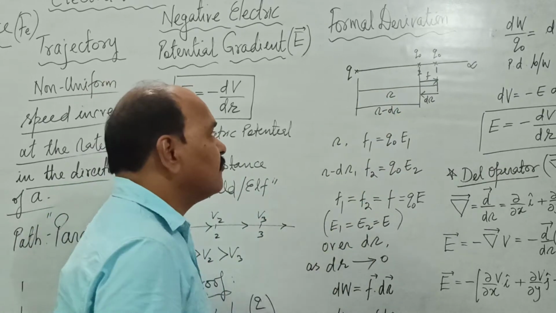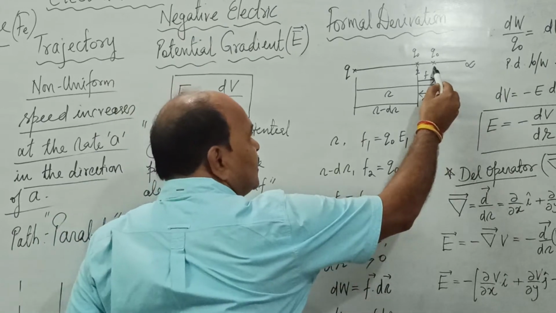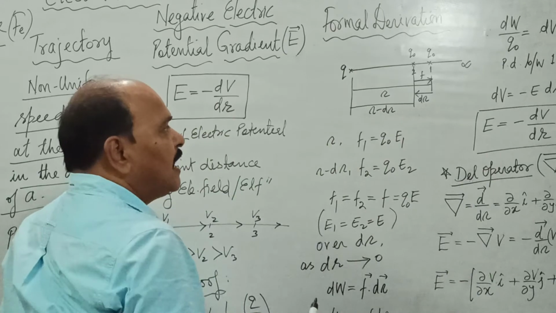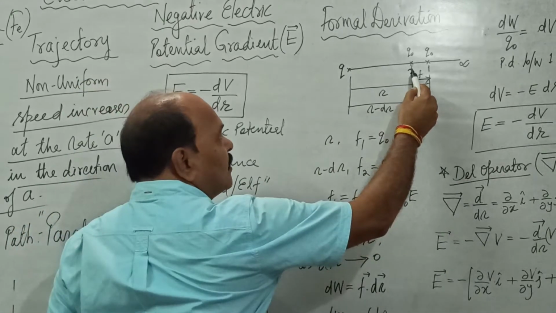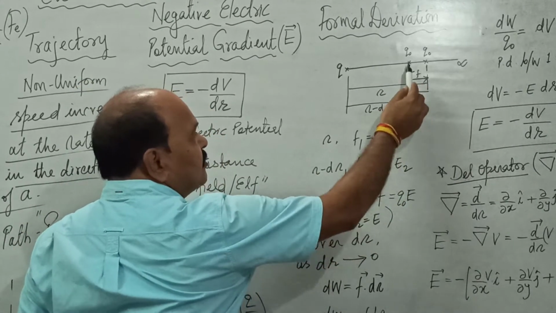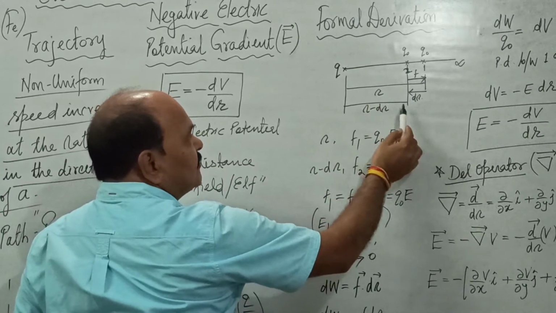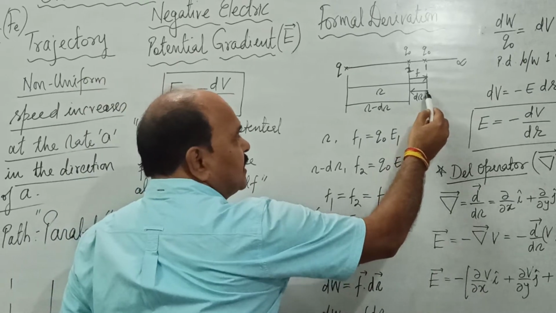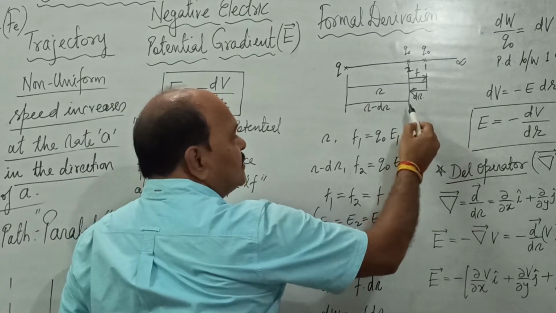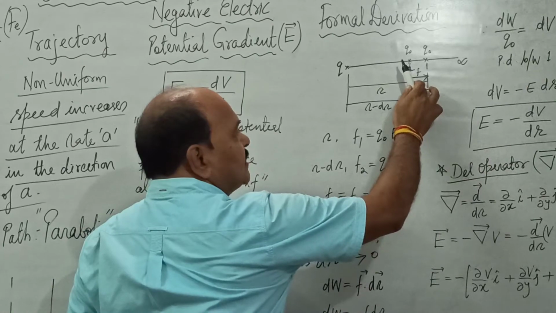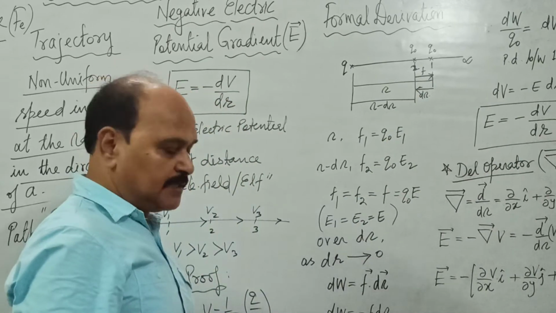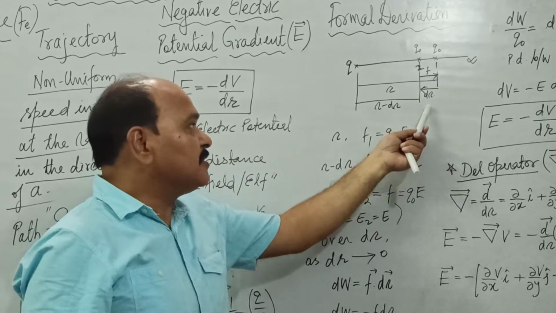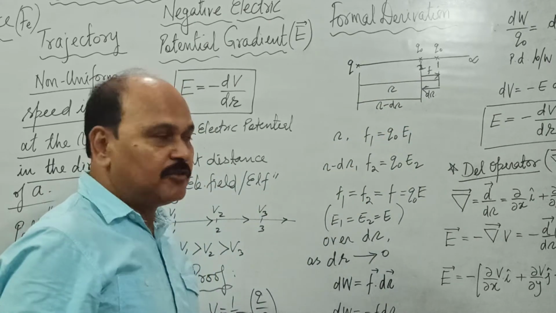At any instant 1, this Q naught is at a distance R from Q. And at the very next instant 2, this Q naught is found at a distance R minus dr from Q. And this is the displacement dr. This dr is so small that it tends to 0. The time lag between 1 and 2 is tending to 0, so this displacement is also going to be tending to 0.